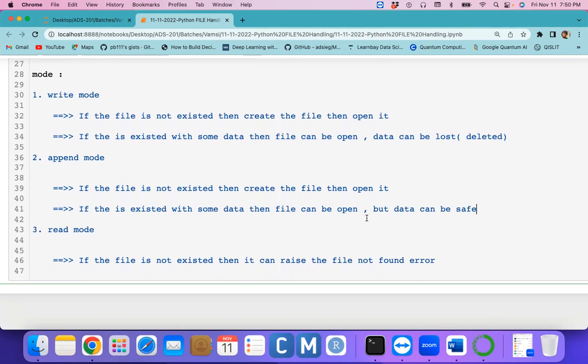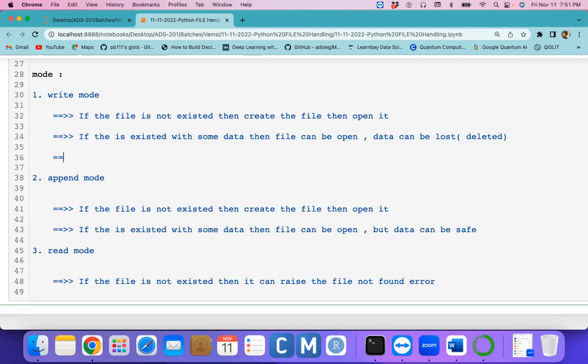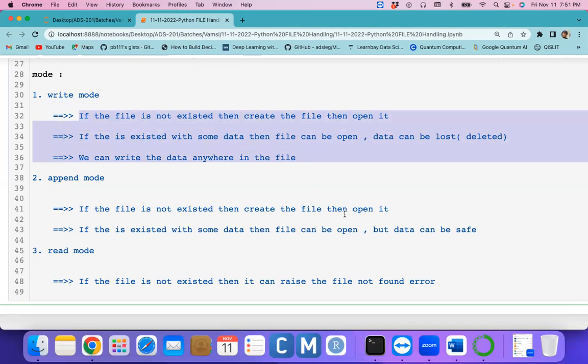Clear? And one more thing, we have one more difference between write mode and append mode. In write mode, we can write the data anywhere in the file. For example, here the cursor is moving, right? Here we can write, or here we can write. Wherever you want to write, we can write with the help of the write mode.